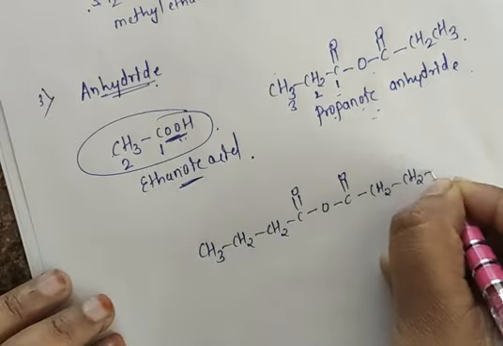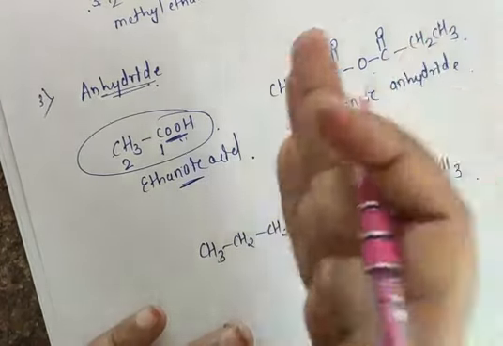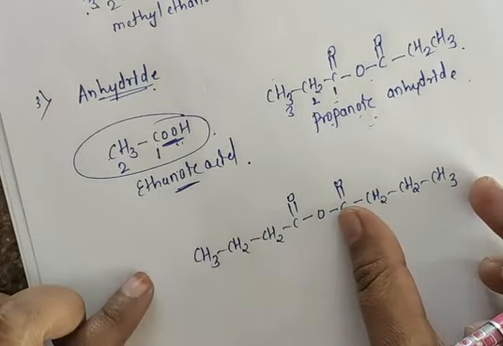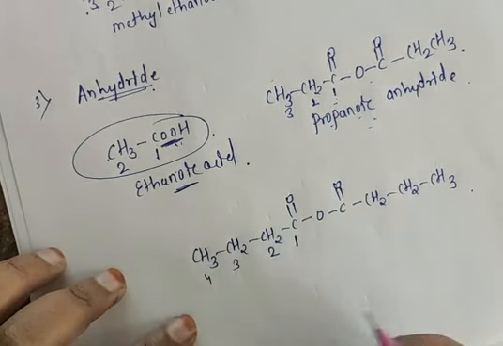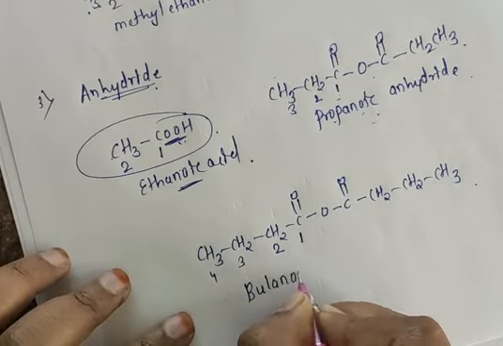CH2, CH2, CH3. Now see, you have to divide this compound into 2 equal parts. You are getting the same compound here, and this side also the same compound. So when I start numbering from this side, 1, 2, 3, 4. How many carbons are there? 4. So directly you should write butanoic acid.